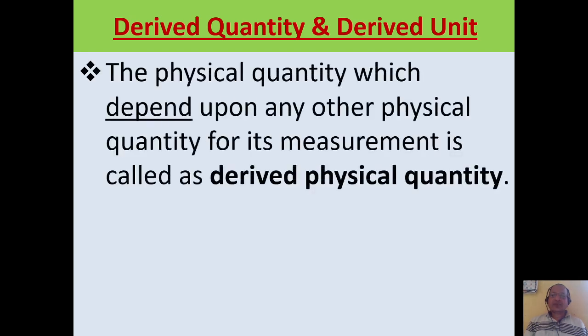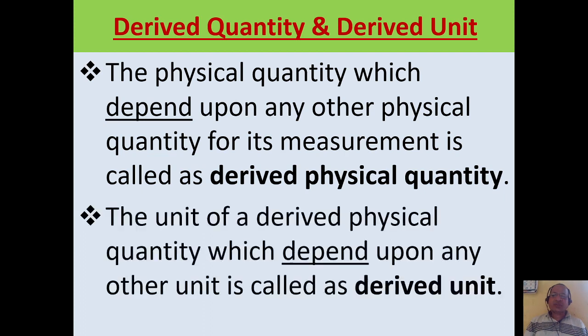As the name indicates, derived quantities are obtained or derived from other quantities, meaning they are obtained from fundamental quantities. So we define a derived quantity as a quantity which depends on other physical quantities, that is, fundamental quantities, for its measurement. The unit which depends on fundamental units is simply called a derived unit.